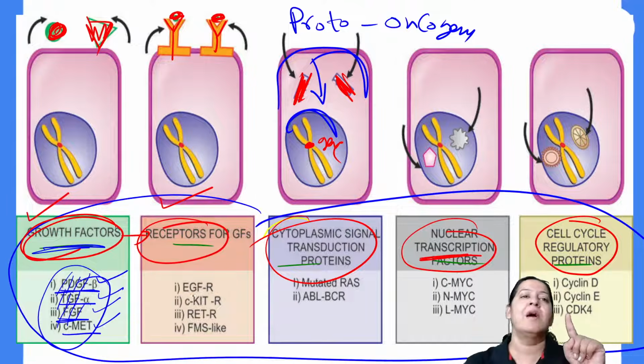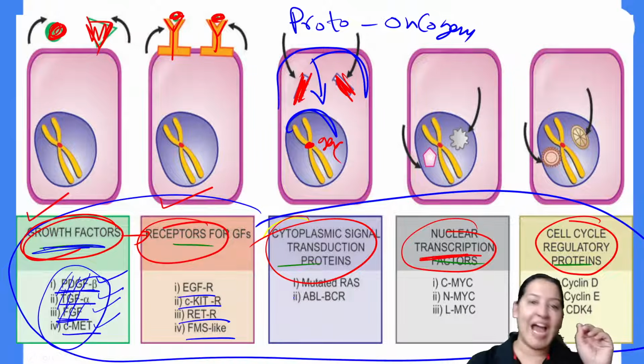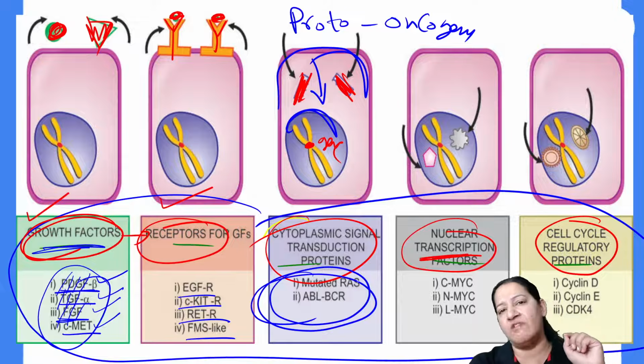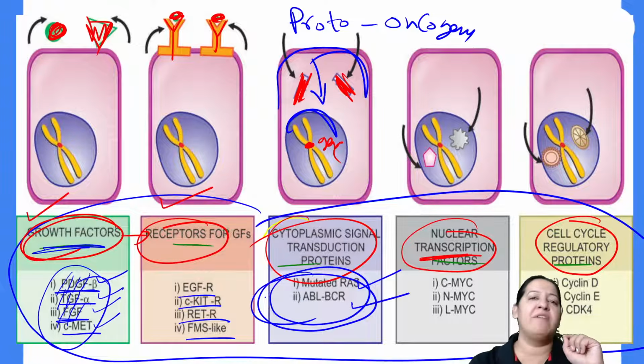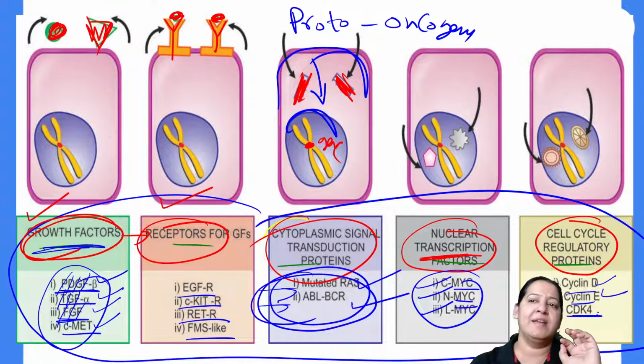Growth receptors are EGF, c-KIT, RET, and FMS. Cytoplasmic signal transduction proteins are the most important ones. The 2 most important are RAS and ABL-BCR. I will give you the description of these 2. Transcription is MYC: the 3 types are c-MYC, N-MYC, and L-MYC. And cell cycle regulating proteins are CDKs and cyclins: cyclin D, cyclin A, and CDKs.